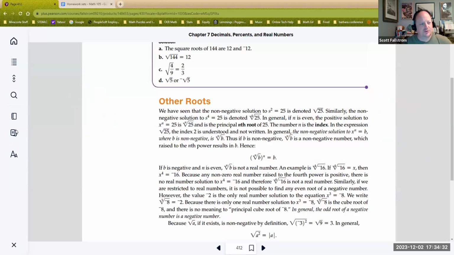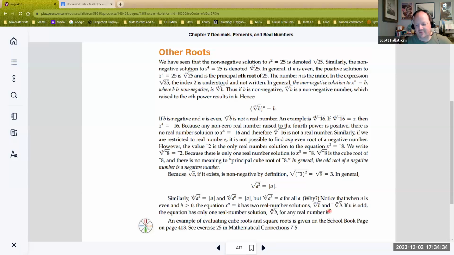So, couple pieces to remember. The square root of a number that is squared is the absolute value of that number. Square root of x squared would be the absolute value of x. Why is this important? Remember, the square root being an absolute value would mean that this is never negative. But if you started with a negative number, your result may look that way because I'd have to say it's the opposite of x.